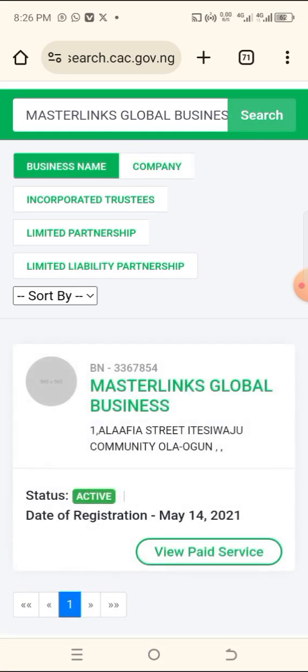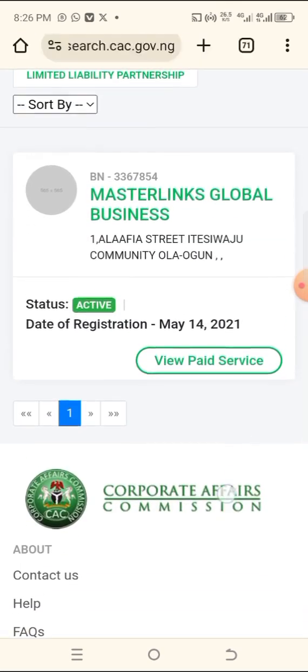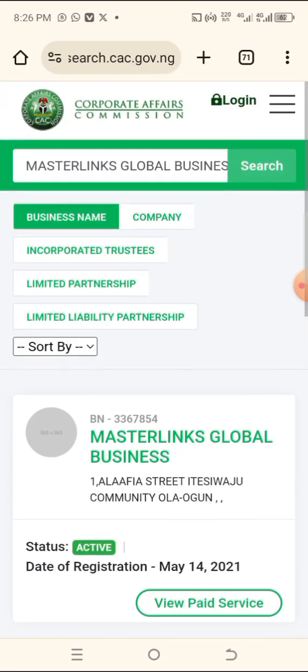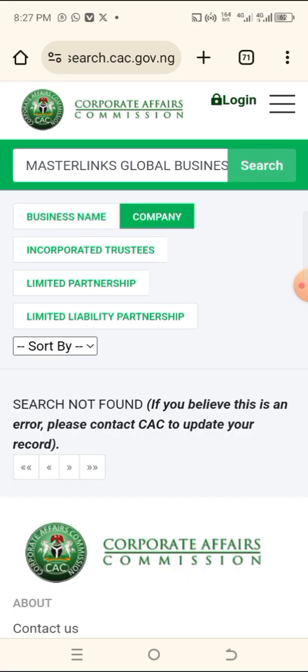Business, can you see this business? Master Nick Global Business. The same business is already existing. Can you see it with the address of the owner? So if anything appears here, it means that somebody is already using it. Once you see anything down here, somebody is already using it. Don't go there. Don't come near it. If you come near it and you pick that same business name, they will reject it.